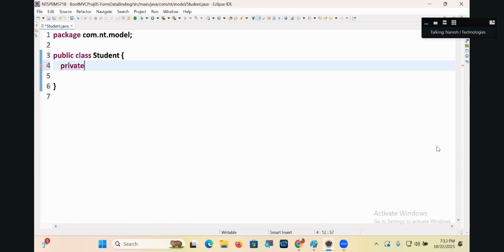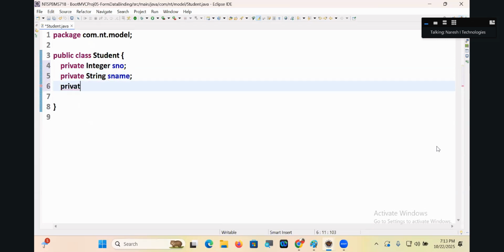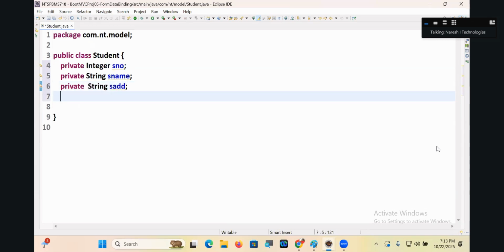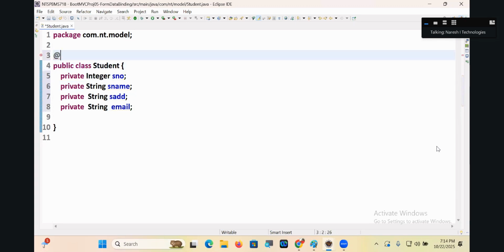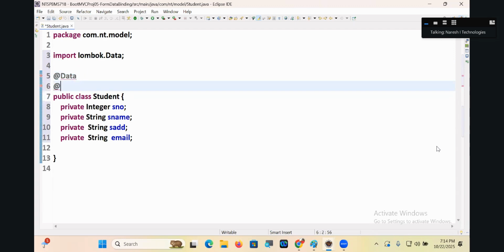Private Integer sno. Private String name. Private String address. Private String email. Then @Data.